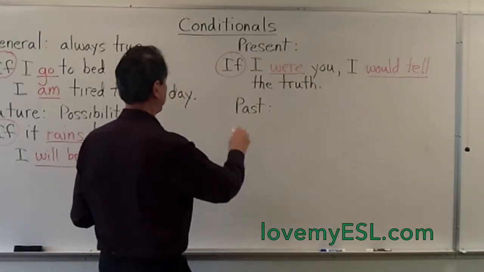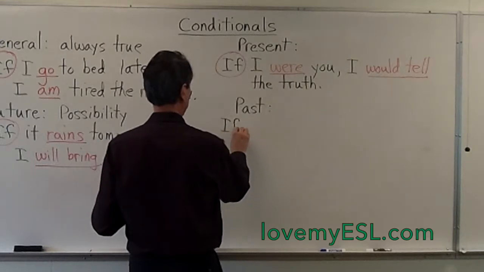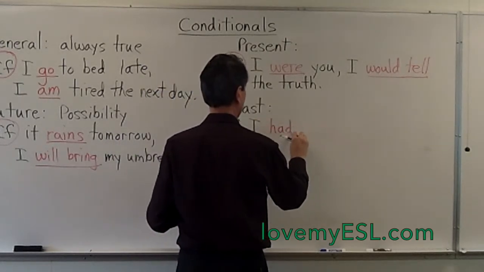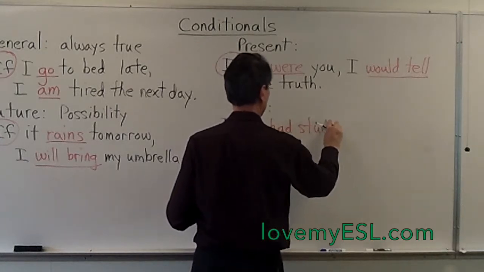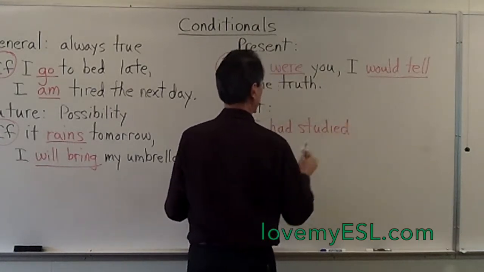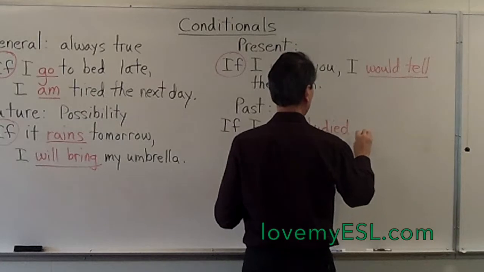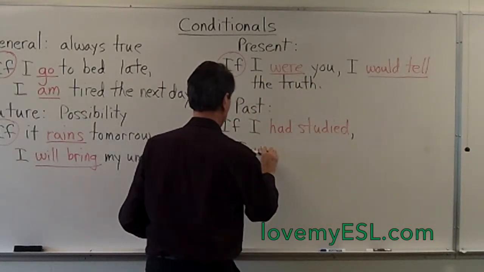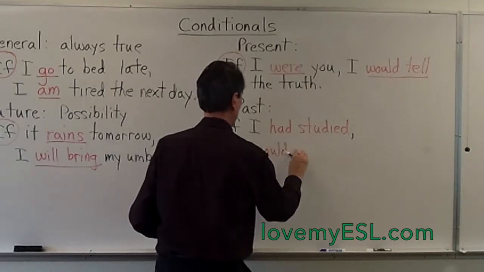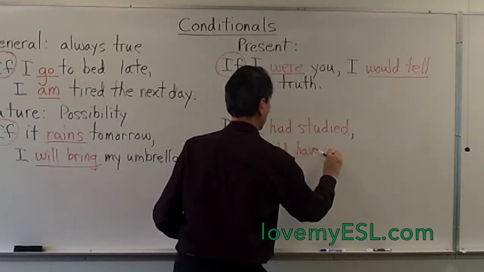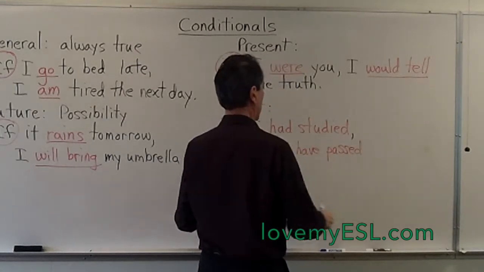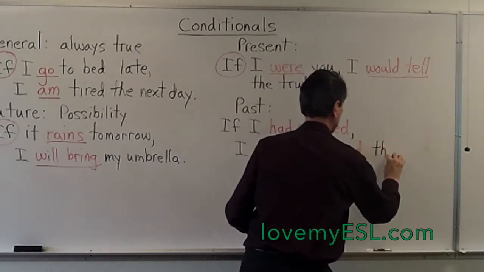If I had studied, S-T-U-D-I-E-D, if I had studied, comma, I would have passed. All of that is a verb. I would have passed the test.